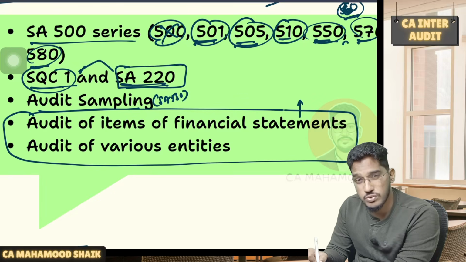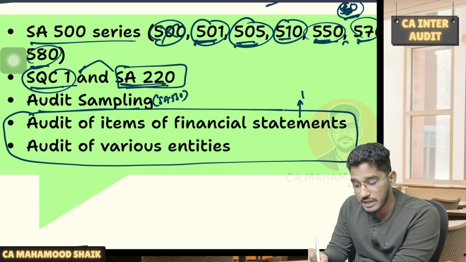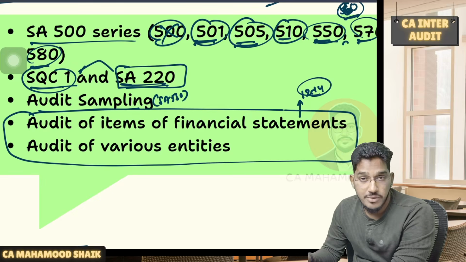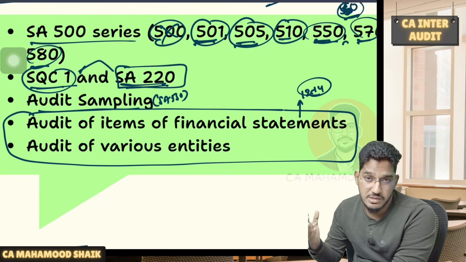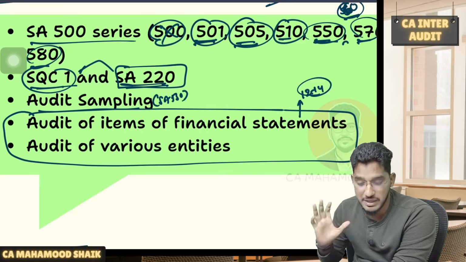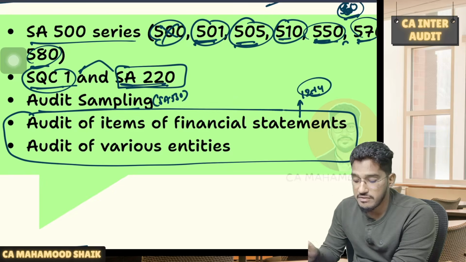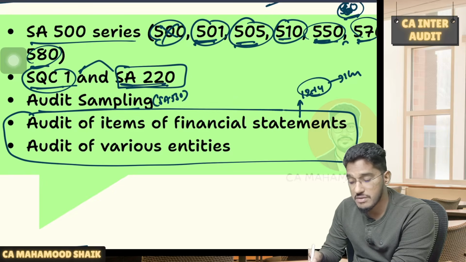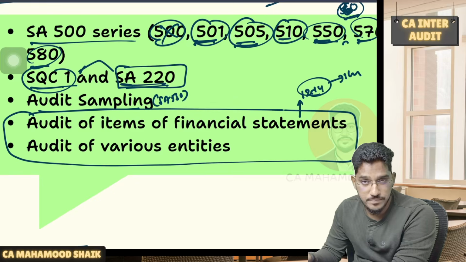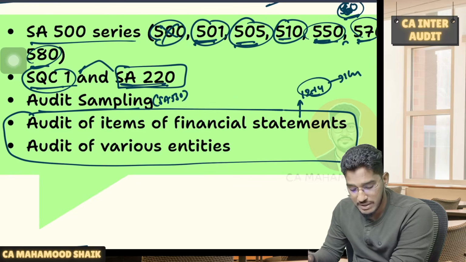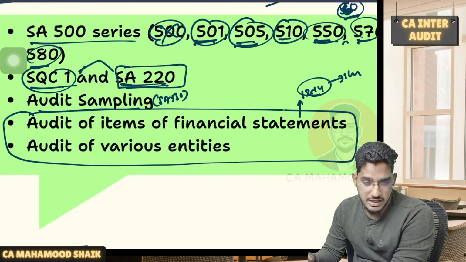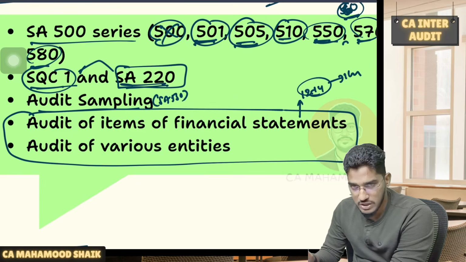When it comes to audit of items of the financial statements and audit of various entities, both these chapters put together, I'm telling you, in the worst case scenario also, 12 to 14 marks they are testing. How many marks? 12 to 14 marks, guys. Just imagine how much risk you are taking by leaving out these two chapters. And there were attempts in which they have asked even 16 marks of questions from these two chapters put together. If you want to leave these two chapters as a choice, just rethink once again how much risk you are taking. So I will say don't leave out these chapters.